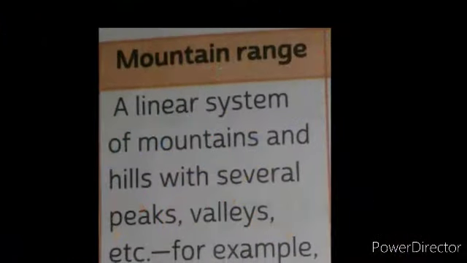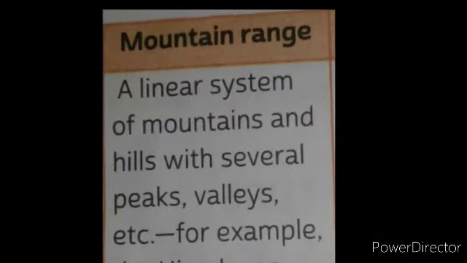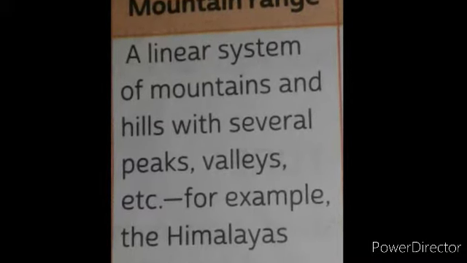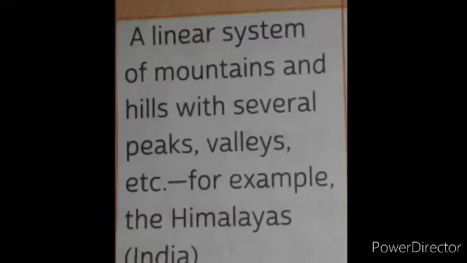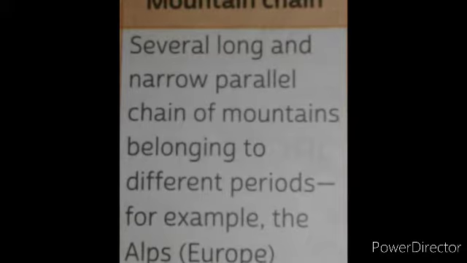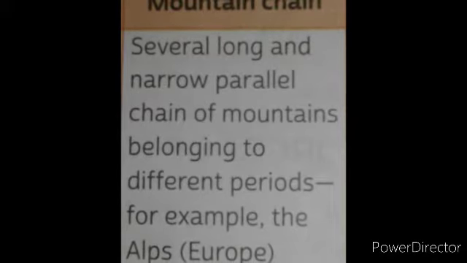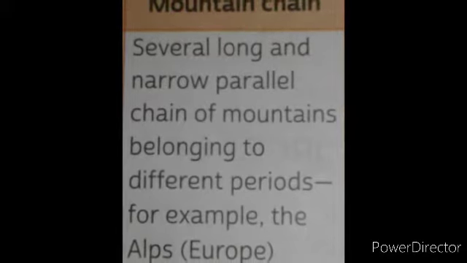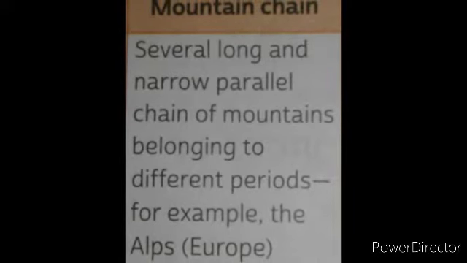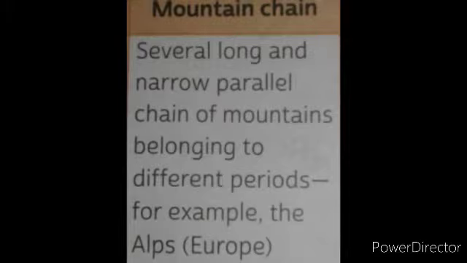A linear system of mountains and hills with several peaks, valleys, etc. are mountain ranges. One example is the Himalayas. Several long and narrow parallel chains of mountains belonging to different periods are known as a mountain chain. For example, the Alps in Europe.